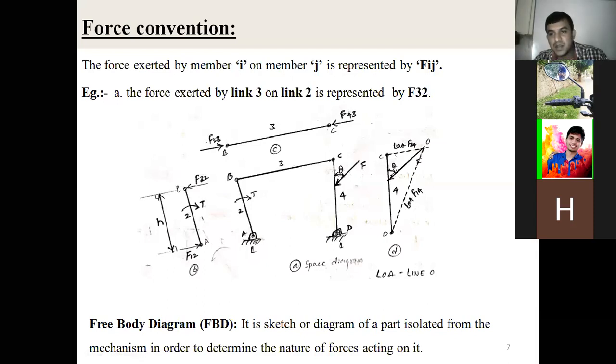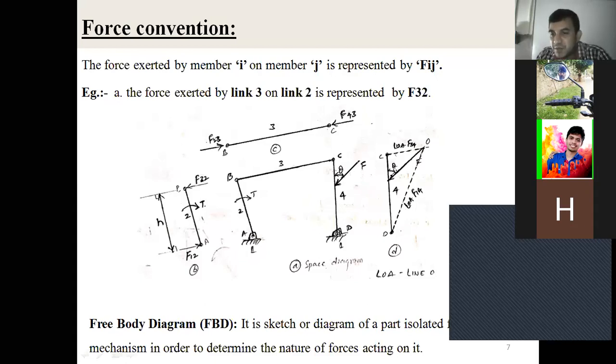Is there any doubt? No doubt, sir, cleared. Okay, I'll ask one more question. F43 is there here, right? So what does it indicate? Sir, F is the force, 4 is link 4, the force exerted by link 4 on link 3. Okay, F43 means the force exerted by link 4 on link 3. So this is the way you should remember the force convention.